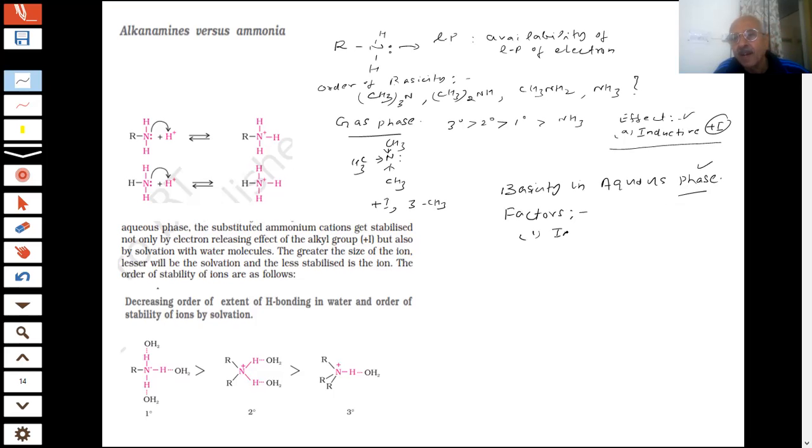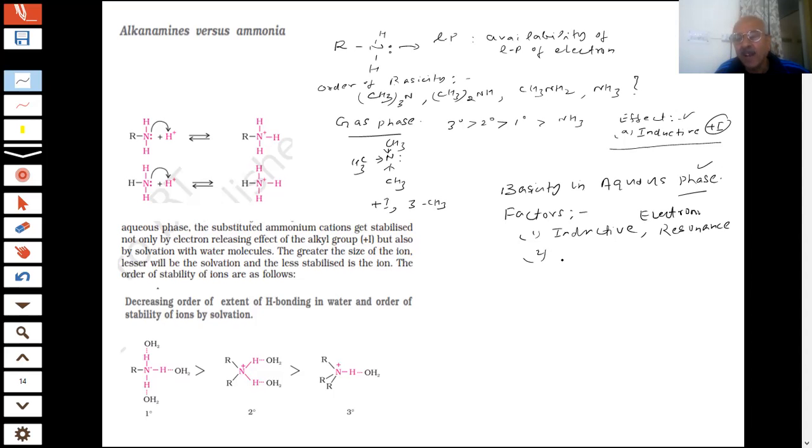Inductive effect, solvation, hydrogen bonding, and resonance. Very good, correct answer. This question was asked in the paper. I repeat questions which are important for you; they will be asked in the question paper. Inductive and resonance effects are the electronic factors.